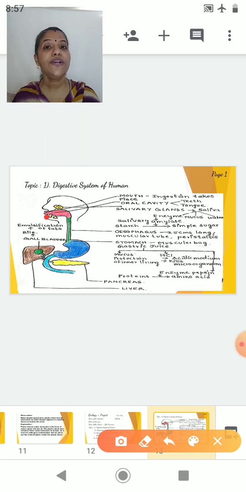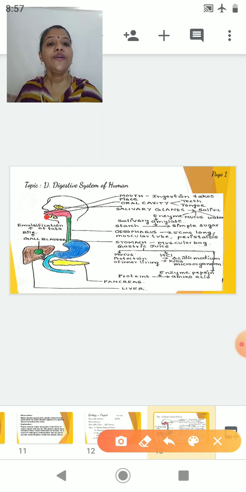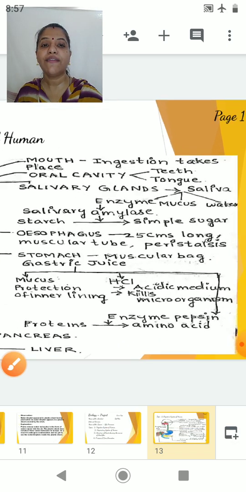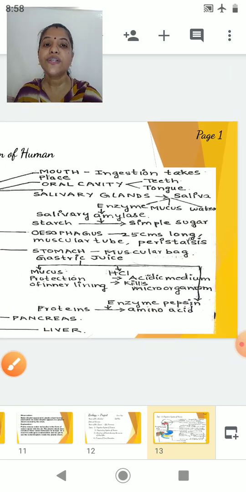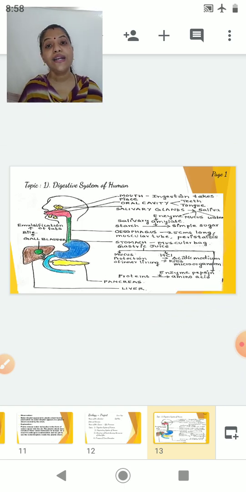What is the function of the mouth? It helps in chewing of the food. It helps in mixing the food with the saliva. Then you can label the salivary glands. The salivary glands secrete saliva. You can write the constituents of the saliva. After writing the constituents of saliva, you can write the function of each of the constituents. So this is the way you have to prepare a self-explanatory diagram for all the 4 topics.